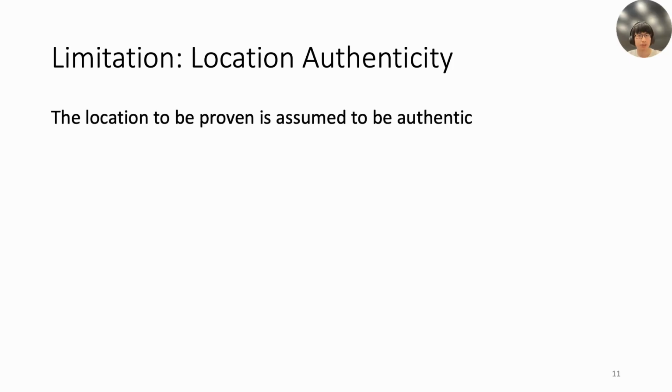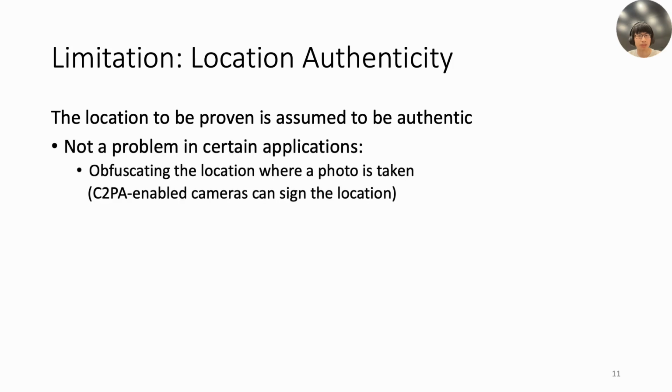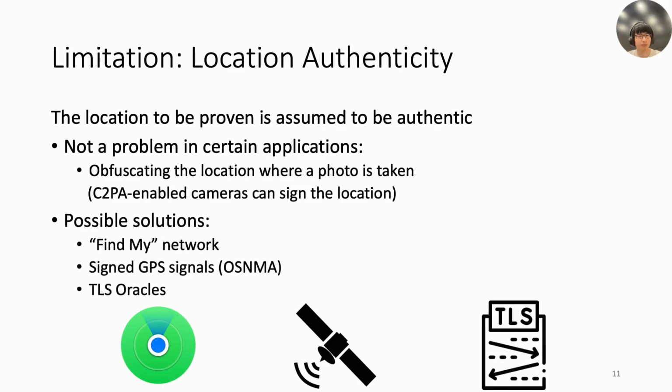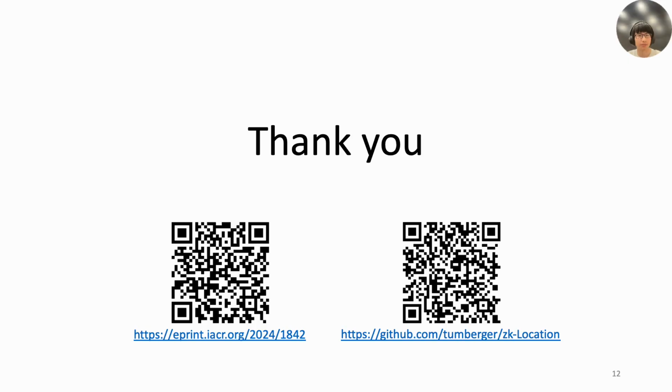Specifically, we assume that the location being proven is authentic. This is not a problem in some applications. For example, in C2PA for content provenance, the camera trustfully cites the authentic location where the photo is taken, and our protocol can be used to obfuscate this exact location. We will also explore several possible solutions, including using Find My Network, signed GPS signals, and TLS oracles to obtain authentic location. That's all for my presentation.